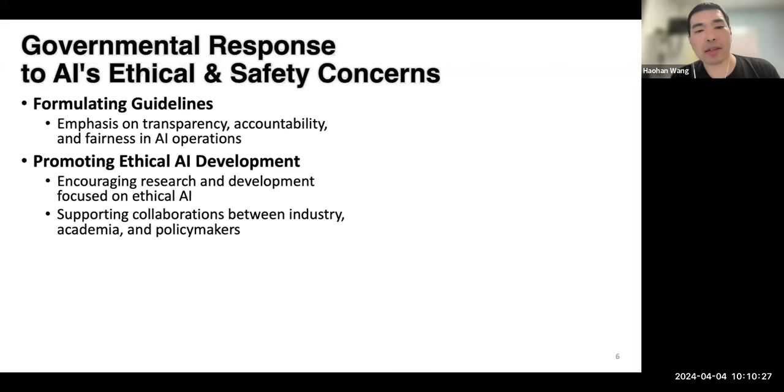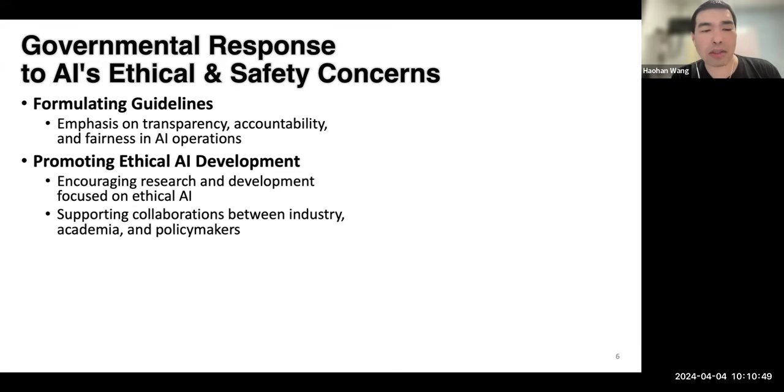For example, the government and several communities notice that while these large language models are quickly reshaping our society, the potential for unethical responses to prompts might lead to very undesired consequences.